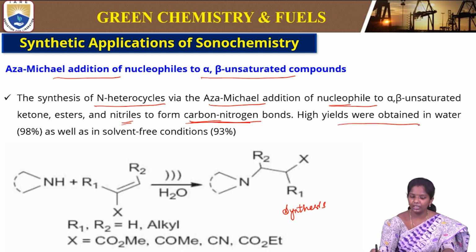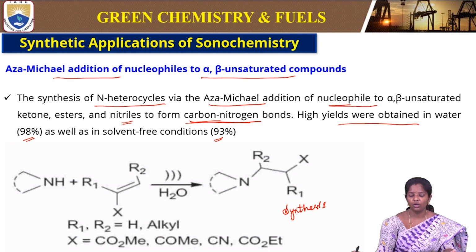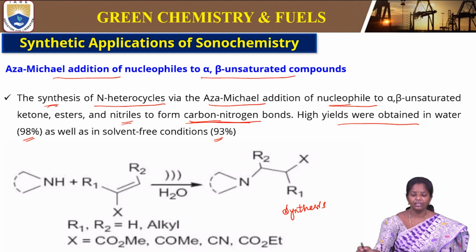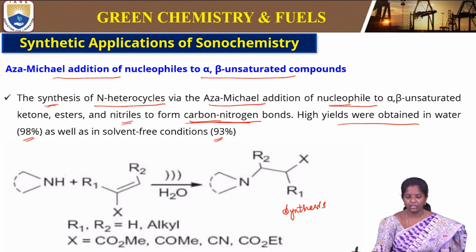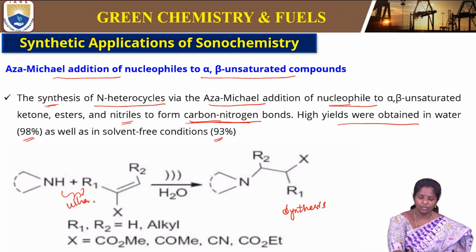High yields are obtained in water, like 98%, and even 93% when no solvent is used. Solvent free conditions also allow the reaction to take place under ultrasonication with a yield of 93%. This is a very good example of carbon nitrogen bond formation, due to which the synthesis of N-heterocycles takes place, and we can consider ultrasonication as the synthesis method.